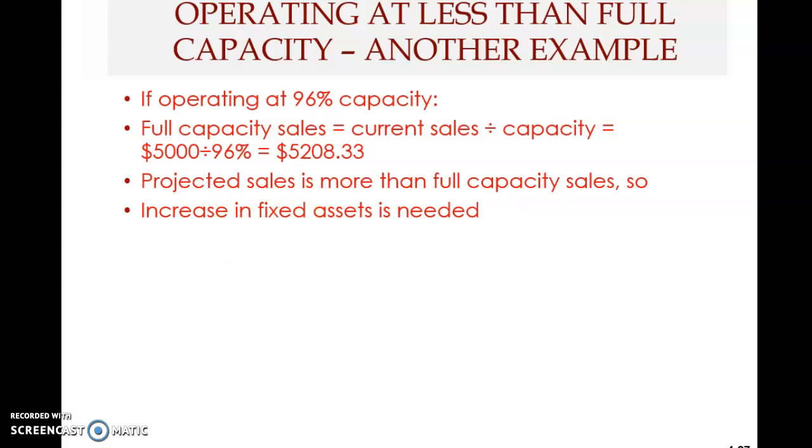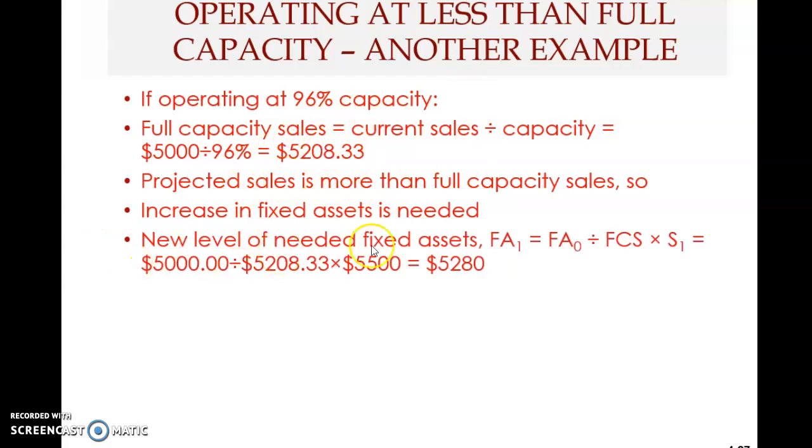But how much? Fixed assets will not increase by 10% because there is excess capacity now. Now you have to compute the new level of needed assets. This is the formula. This is the new level, FA1, fixed assets at year 1. You can put NFA, it doesn't matter, I use FA, reflecting net fixed assets.